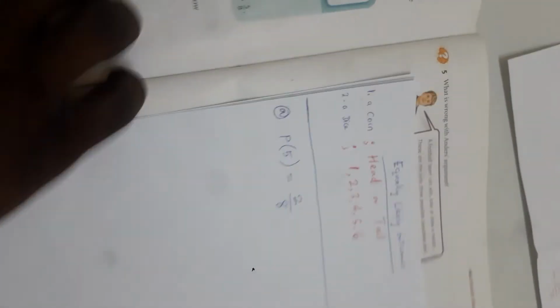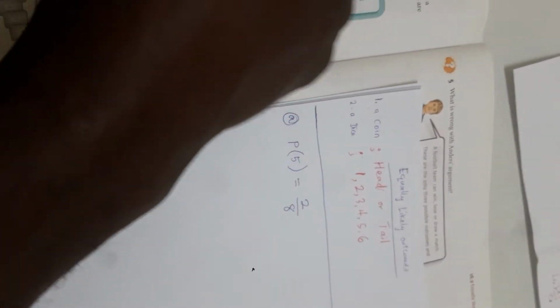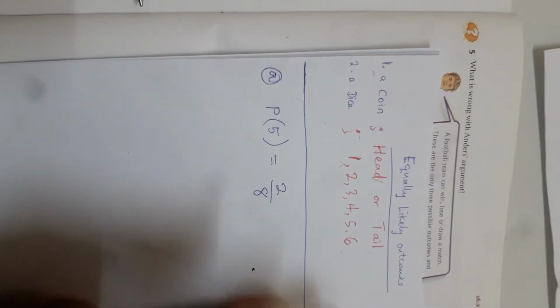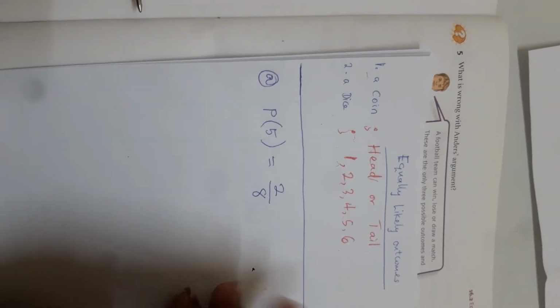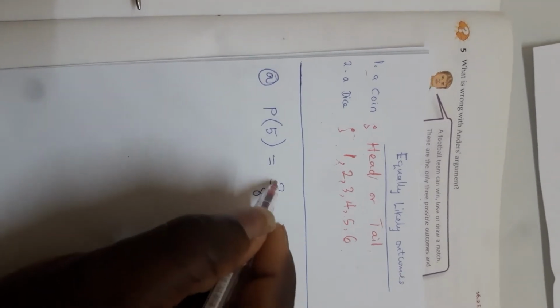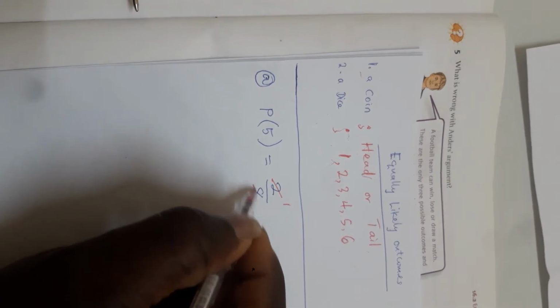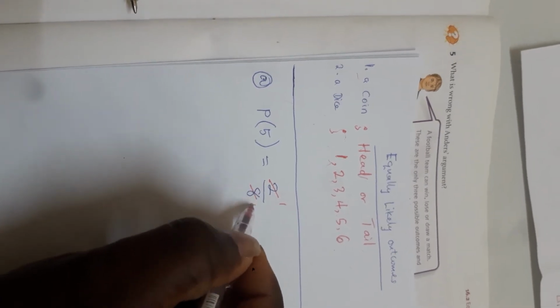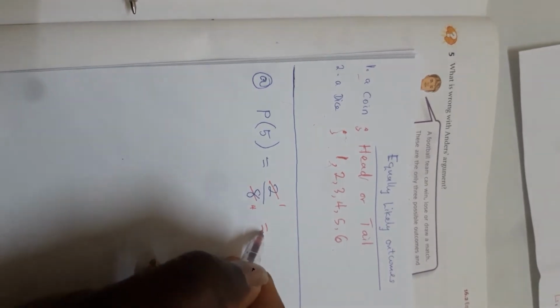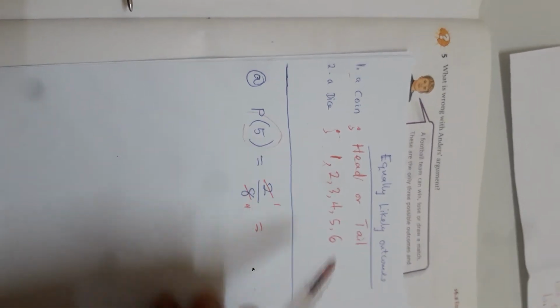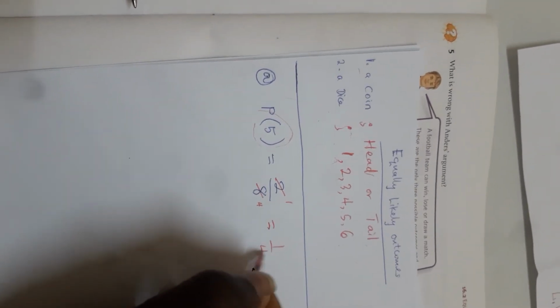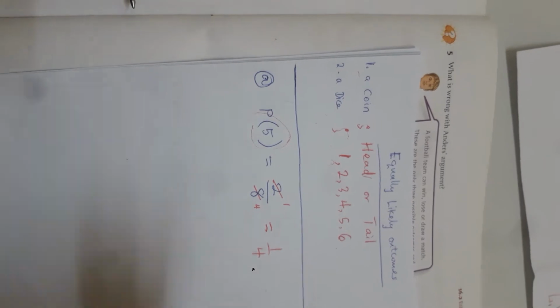Now this is a fraction. What you need to do is to break it down to the smallest fraction. 2 divides itself 1 time, 2 divides 8 4 times. So the probability that I pick a 5 is 1/4. It's so simple.